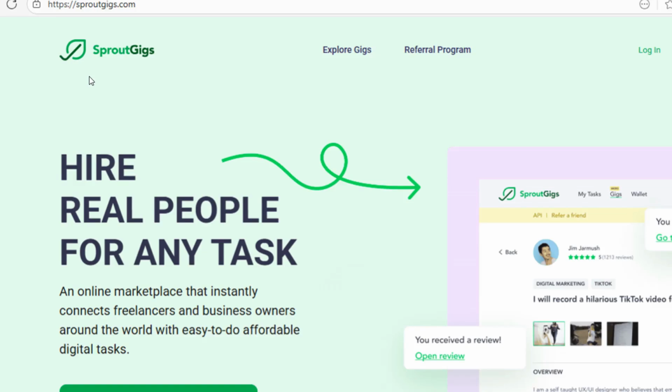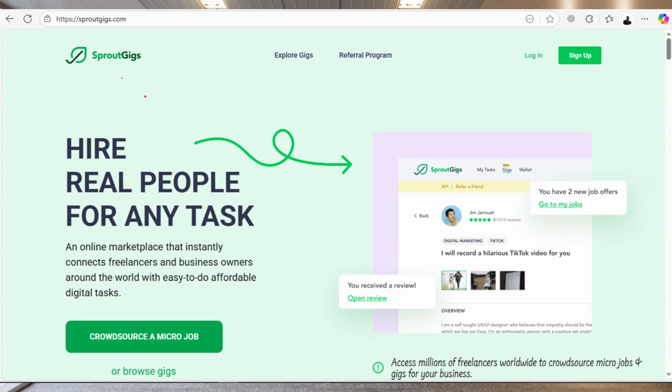Now today we're going to be talking about sproutgigs, right? And I'll basically highlight what the platform is all about, what happens here, and how you can participate here.